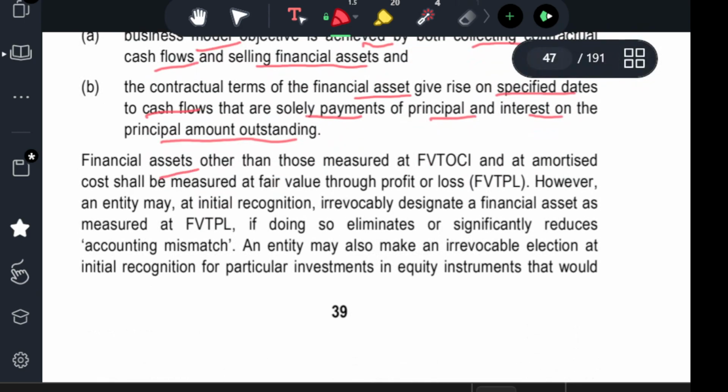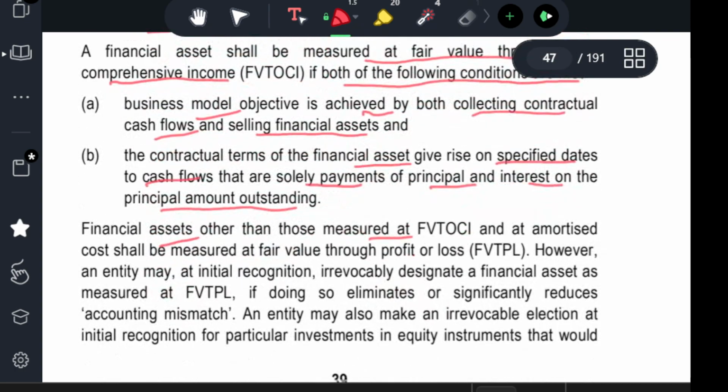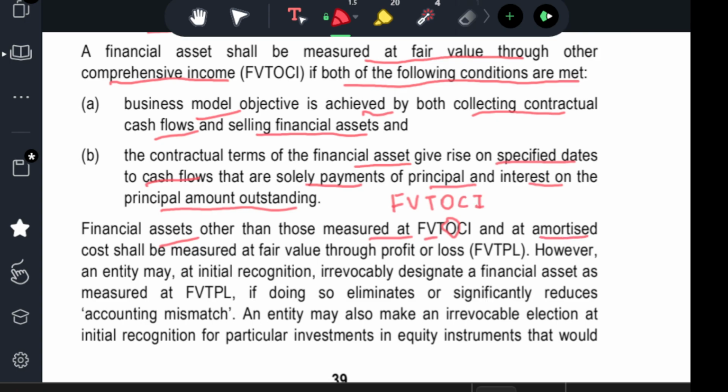The financial assets other than those measured at amortized cost or at fair value through other comprehensive income shall be measured at fair value through profit and loss account.